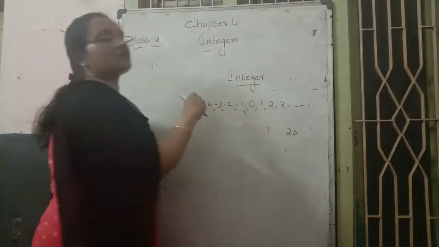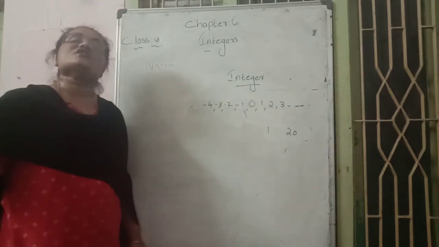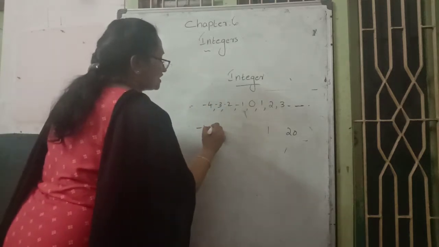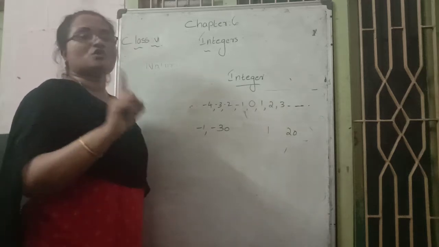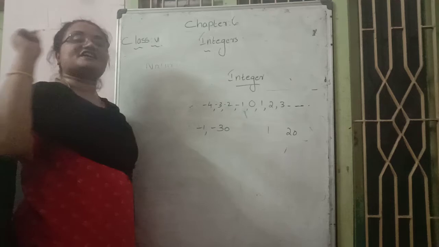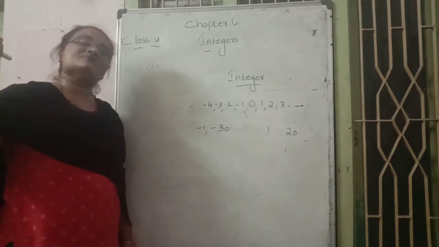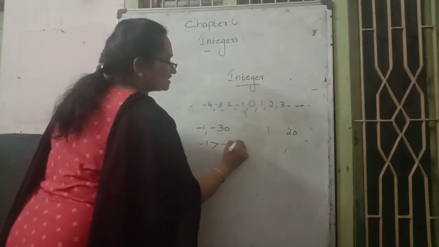But in the negative case, when values go far from zero, values become reduced. For example, is -1 or -30 greater? -1 is greater. From the negative side, as values go far from zero, values become reduced. So we can say -1 is greater than -30.